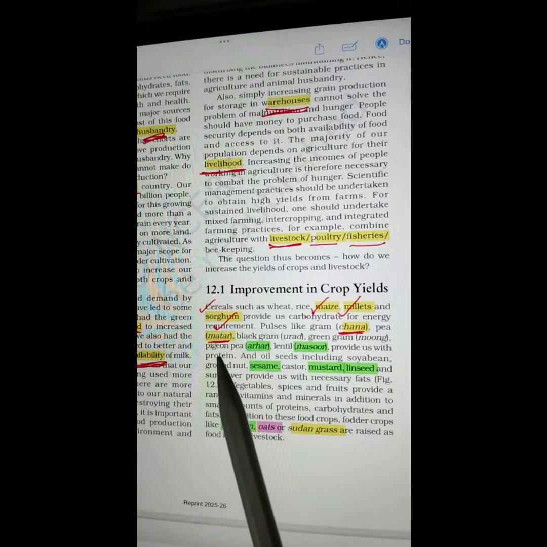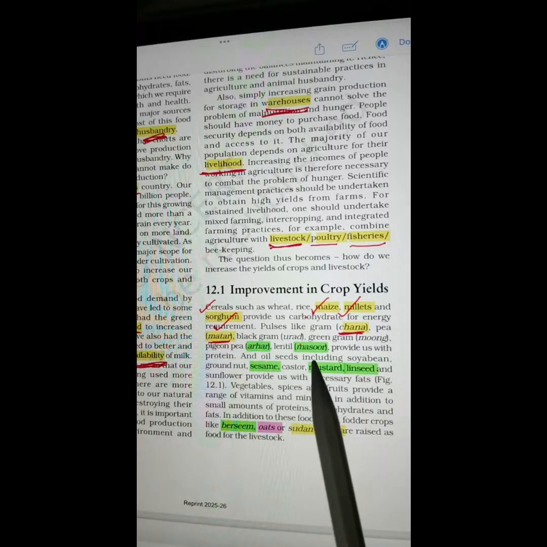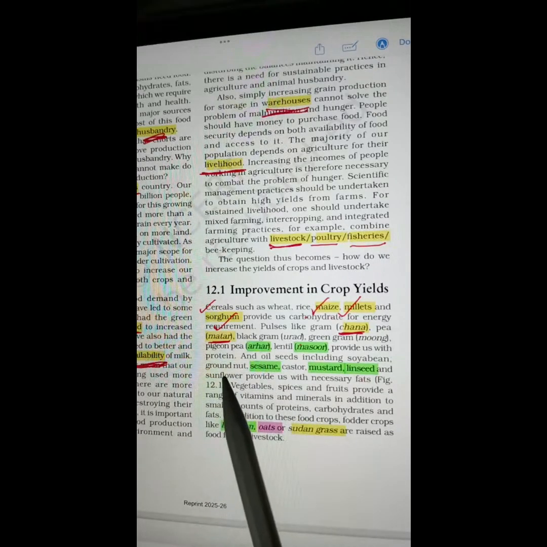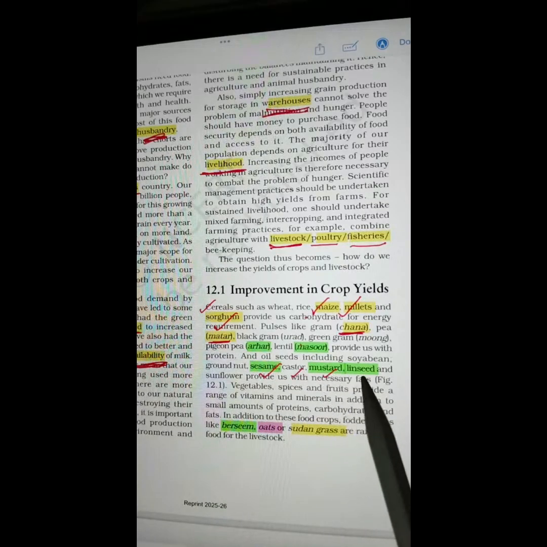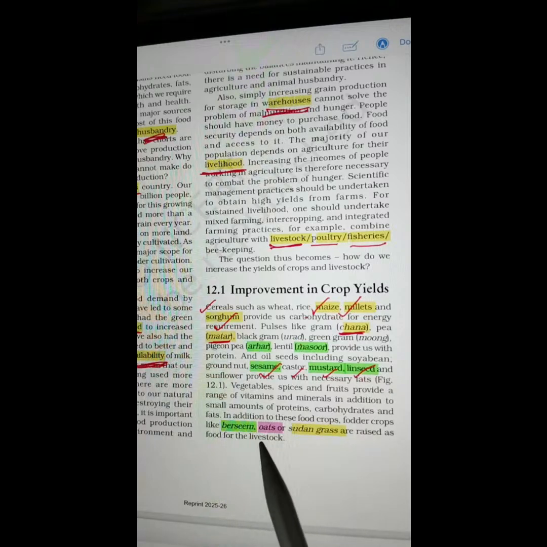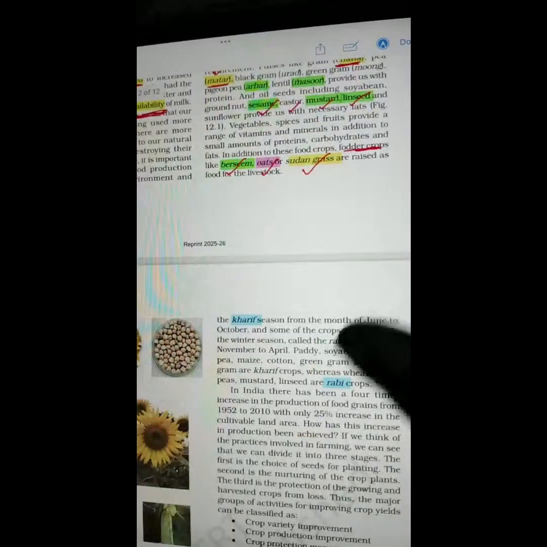You should learn these all. Pigeon pea, arhar, lentil, masoor, groundnut, sesame, castor, mustard, linseed. Fodder grasses are berseem, oats, Sudan grass. Let's move to the next page.